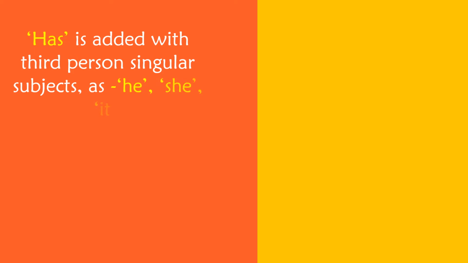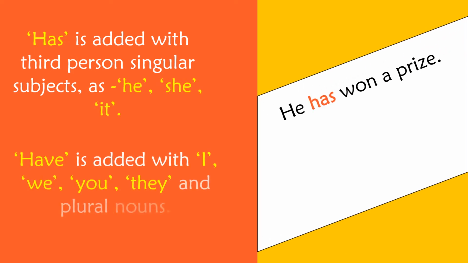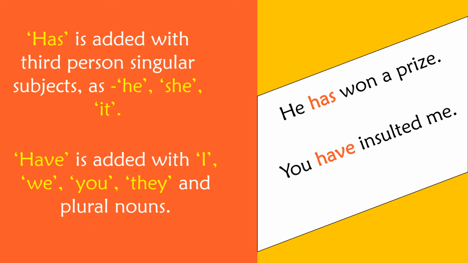Let us take this example. He has won a prize. Then have is added with I, we, you, they and all the plural nouns. For example, they have cleaned the utensils. Now, where are these present perfect tenses used?